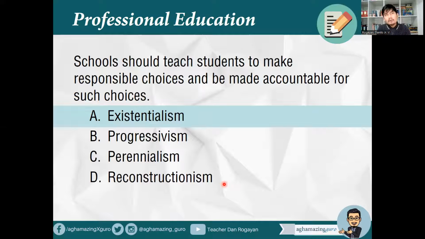This is anchored on our SDGs, no? What are SDGs? Sustainable Development Goals. So pag tinanong sa board exam, ilan ang SDGs natin? We have 17 SDGs. And number one is to end poverty. No poverty, first SDG. And the most relevant to our profession as teachers is SDG 4, to achieve quality education.